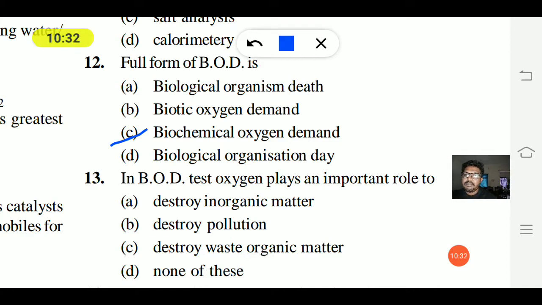In the BOD test, oxygen plays an important role to destroy what? Option A, inorganic matter; option B, pollution; option C, waste organic matter; option D, none of these. In the BOD test, oxygen plays an important role in destroying waste organic matter, because BOD indicates the amount of organic matter present in the water.